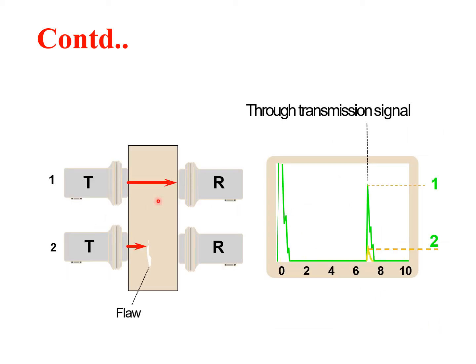Now, there are two cases. One is without any defects, with a transmitter and receiver. This is the first case. This is the transmitted pulse and this is the received pulse after attenuation. In the second case, you have a transmitter and a receiver, but there is a flaw here. Due to the flaw, the signal strength or amplitude is reduced. So at the receiver end, you are getting a smaller peak, which indicates the presence of a defect.